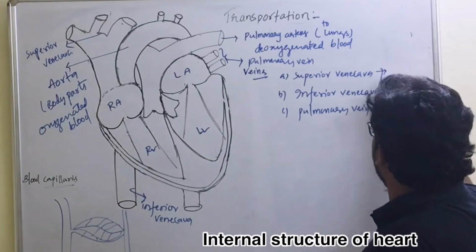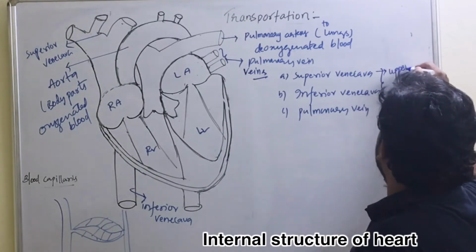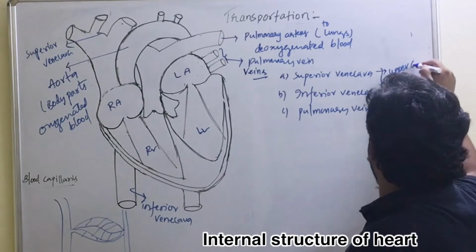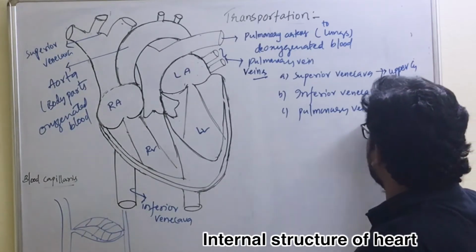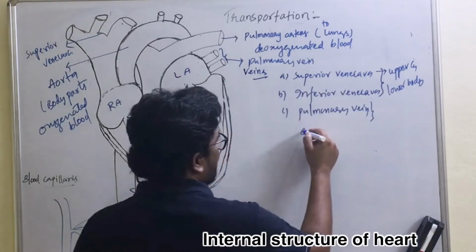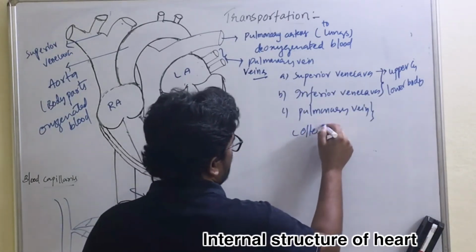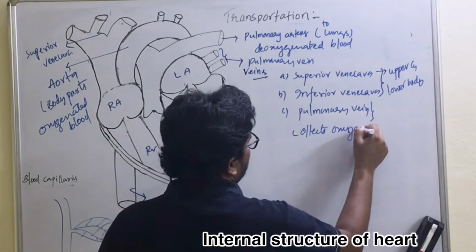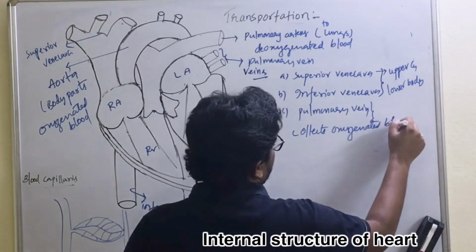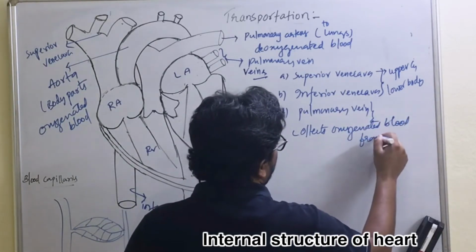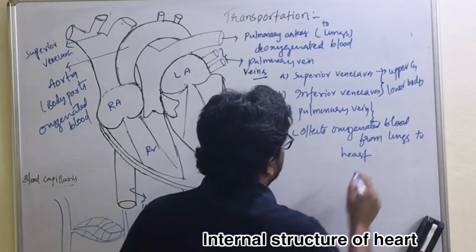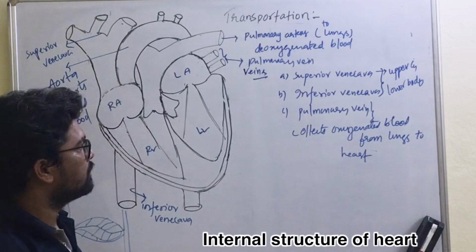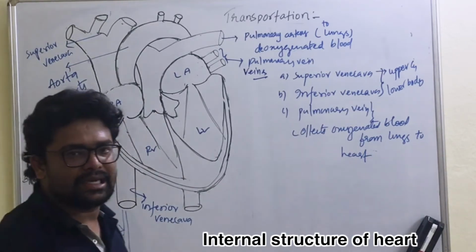The superior and inferior vena cava collect deoxygenated blood from upper and lower body parts. And the pulmonary vein collects oxygenated blood. It collects oxygenated blood from the lungs to the heart. These are about the blood vessels called arteries and veins.